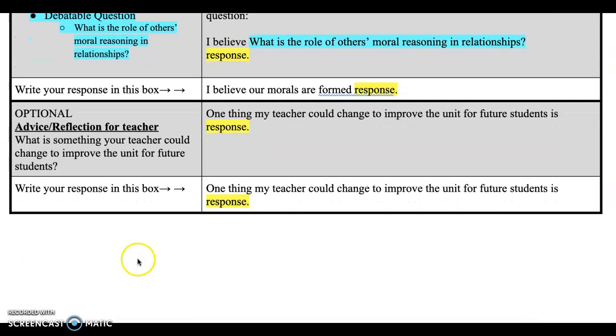And keep coming down. And then if you want, at the end you can give me a little advice: one thing my teacher could change to improve the unit for future students is. All right, after you complete that, then turn it in.